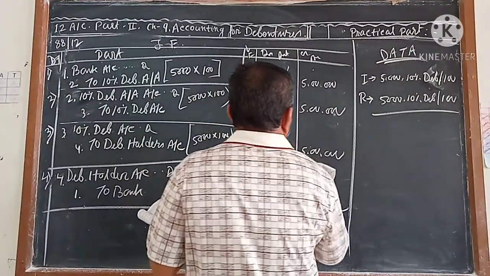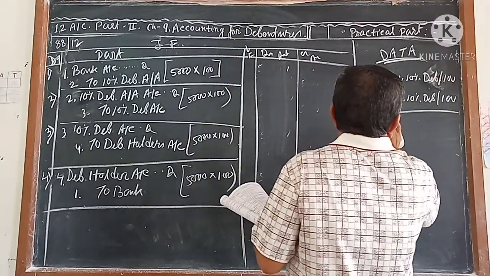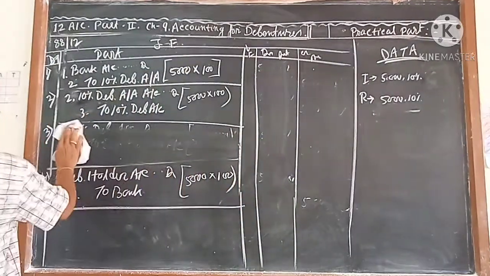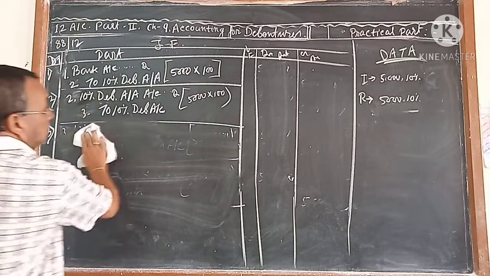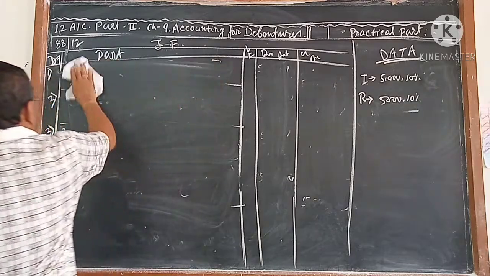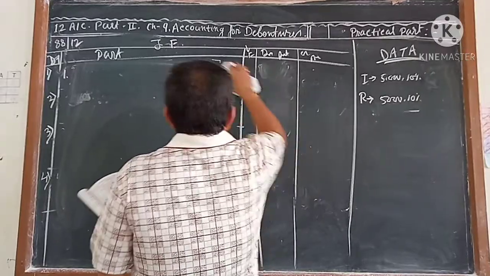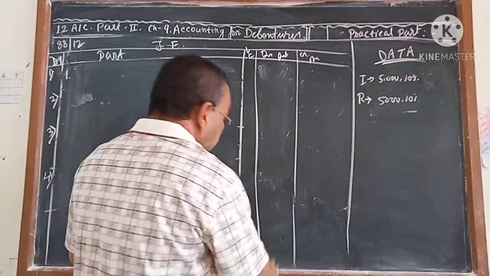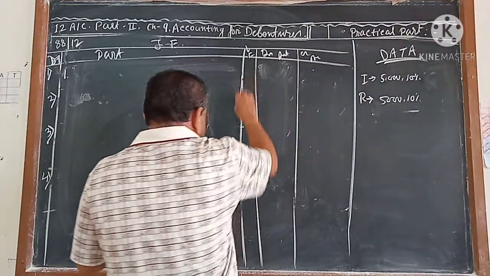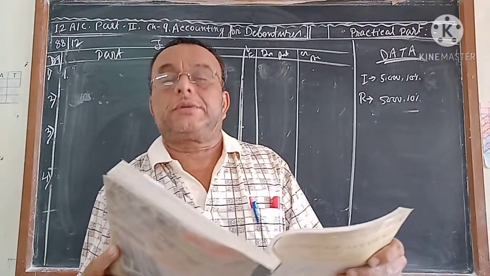Now let me do the second one. Let me see what the conditions of that are, then I will tell you the second one. What is the difference in that? Okay, let me write this all. The first is clear to you: issued at par, redeemed at par. Now the second one is given: issued at discount, redeemed at par.